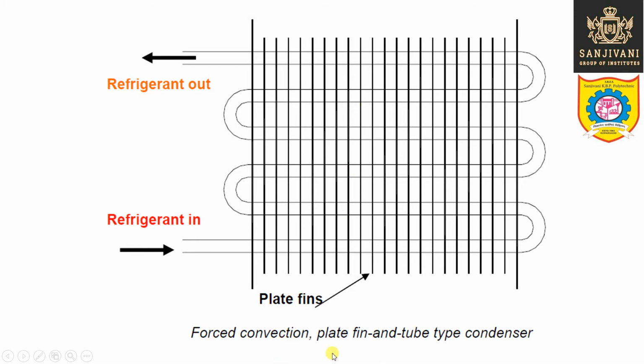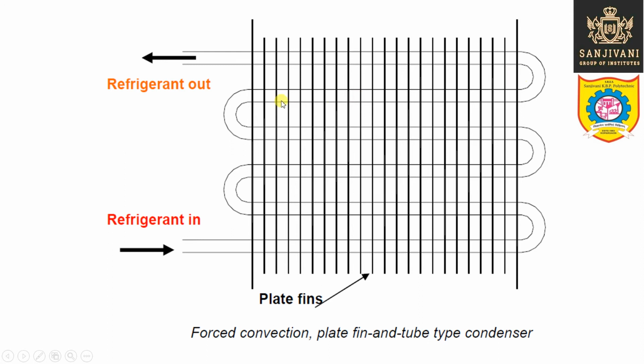Then another, this is the forced convection plate fin and tube type condenser, right? So plates are used in this type of condenser, and this condenser is dense. The coils are close to each other. There is a small gap between the coils, and this small gap is sufficient because we are using a fan to blow the air over the condenser coil. So the air is forced over the small gap between the condenser coils and between the fins, which are the plate fins, and therefore air will flow at a faster rate